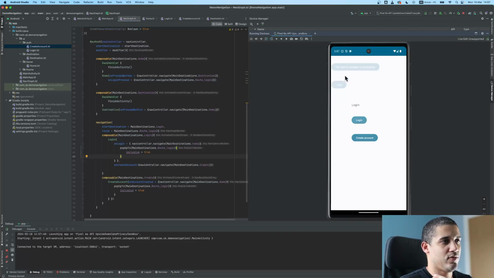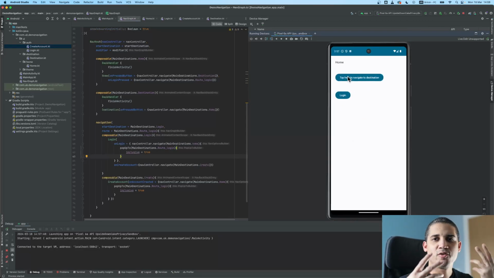Log in. If you log in, goes back, click the back stack, create account. If you finish account creation, go back. So this is all simulating that we actually put our user in account, that we actually do Google sign in, that we actually handle everything, and we go back. Then we can go back to destination, back home. So this is just like a regular going to the destination and back. It's like a regular two composables just going back and forth.